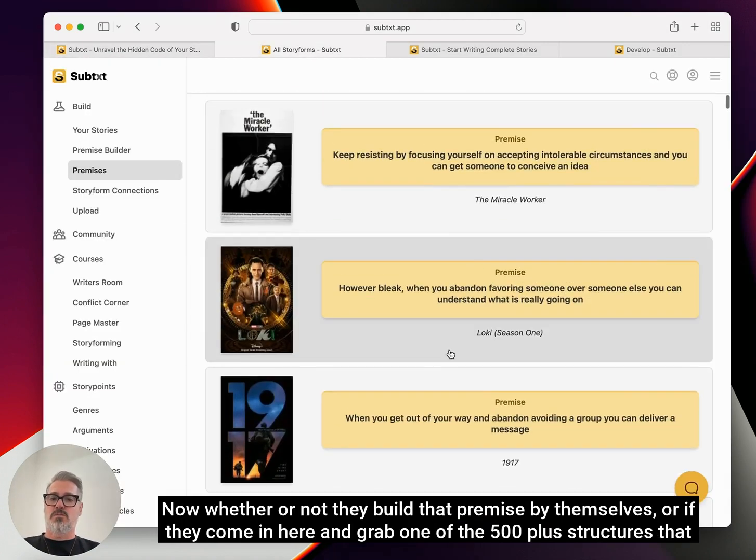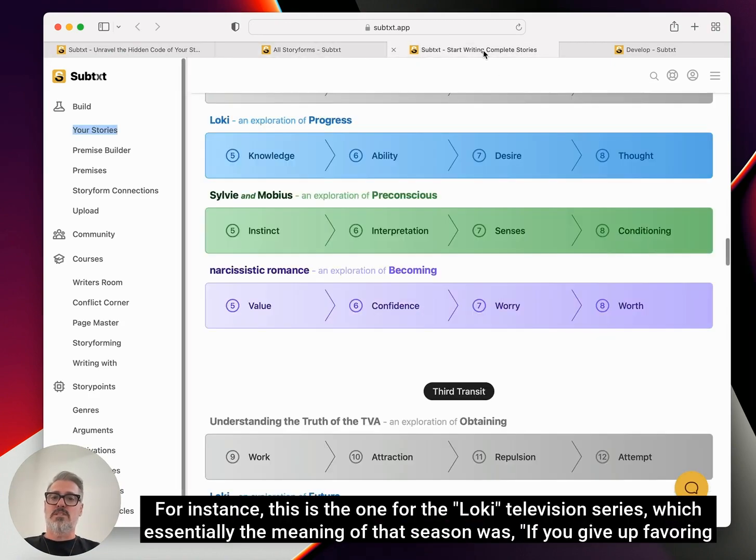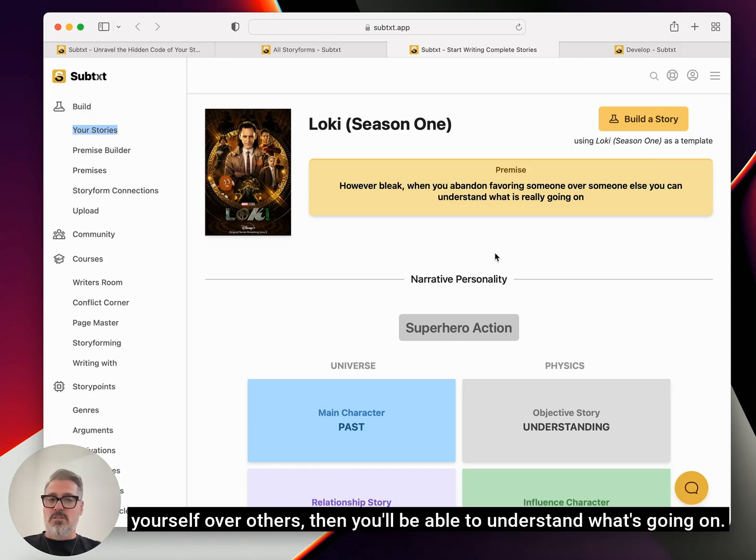Now, whether or not they build that premise by themselves, or if they come in here and grab one of the 500 plus structures that have already been done, each of these are completely unique. For instance, this is the one for the Loki television series, which essentially the meaning of that season was if you give up favoring yourself over others, then you'll be able to understand what's going on.